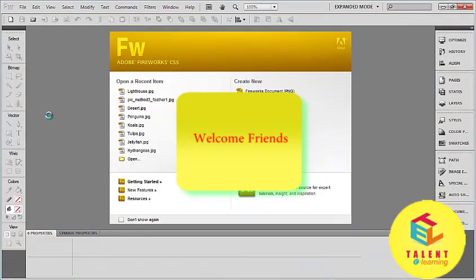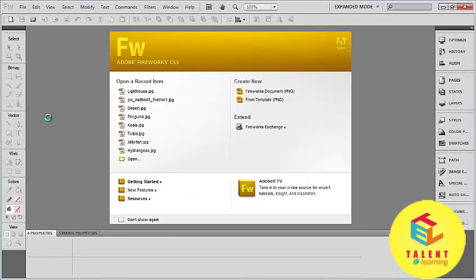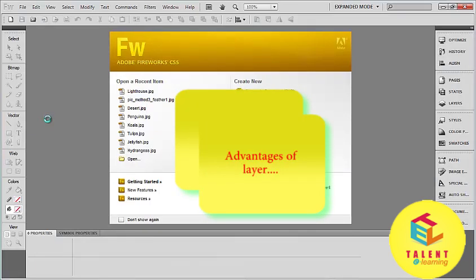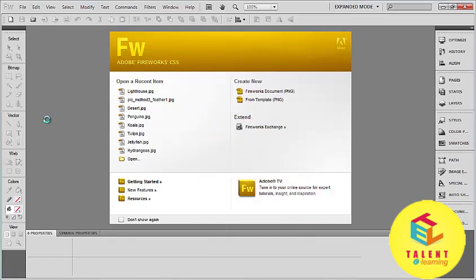Hello friends, we have seen some tools which are very useful in Fireworks. Now we will learn how to make layers and what are the advantages of using layers in Fireworks. Let's open an image.